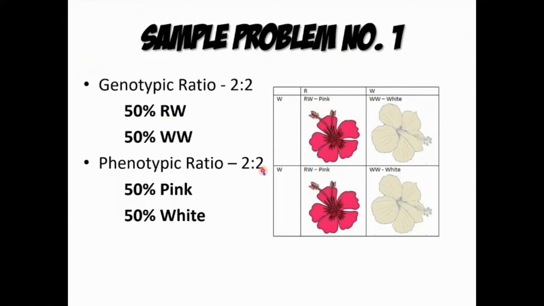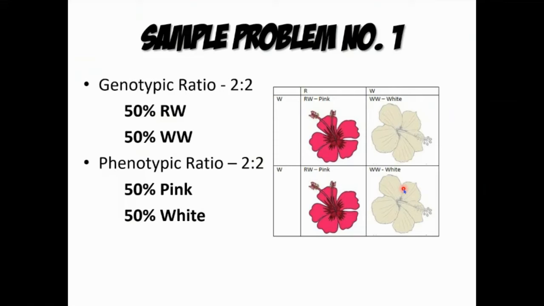And then yung phenotypic ratio, katulad din dito sa genotype, nakita natin yung existence na 50% yung pink flower at saka yung 50% lang din yung white flower. No? Base sa kanilang existence dito sa kanilang test cross. So, yun lamang po. And then somehow, in law of complete dominance, heterozygous results to a progeny of red flower since it is a dominant gene, while in the law of incomplete dominance, heterozygous results to a progeny of a pink flower. So the dominant gene does not completely mask the recessive gene. That is why intermediate trait, no, which is yung pink, ay nag-a-appear talaga dito. No, base sa pagkakita ninyo.